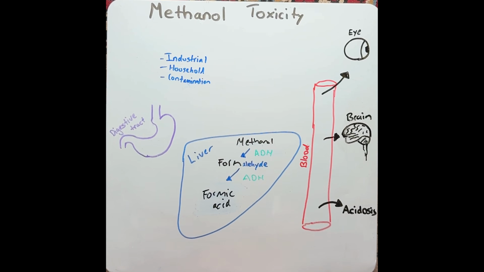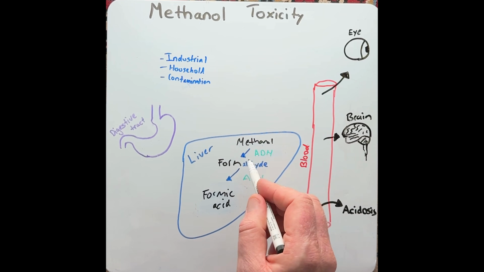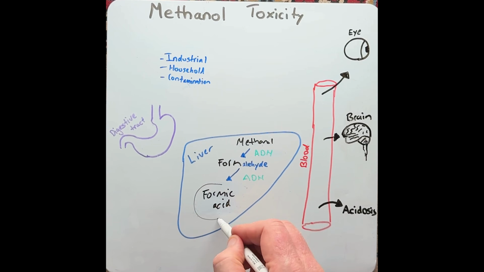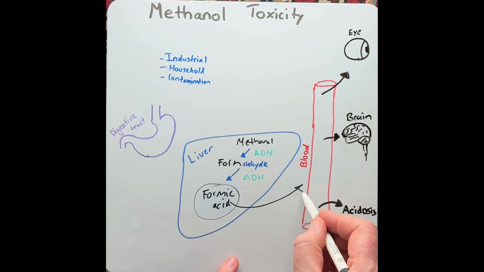Formic acid is the acid found in ant bites. So when we get bitten by ants and that causes that really burning sting, that is because it's toxic to cells. So when methanol is absorbed and metabolized in the liver into formic acid, the formic acid then gets put into the blood, and this is where the problem lies.